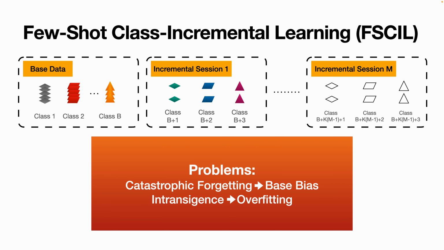But with this, we introduce some problems. Firstly, we have catastrophic forgetting. Catastrophic forgetting refers to previously seen classes being forgotten. In trying to mitigate this, methods become base biased. Second, given that we only have a few examples per incremental class, we can suspect that there will be difficulty modeling these few-shot classes. This problem is known as intransigence. Overfitting can be a side effect of this.